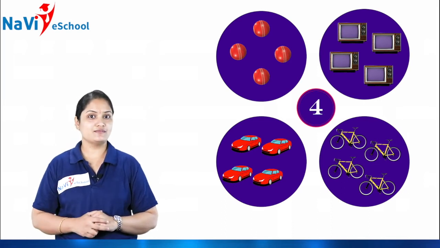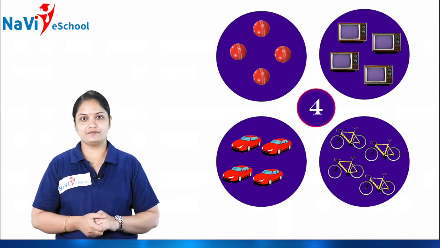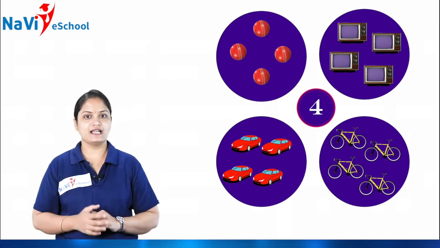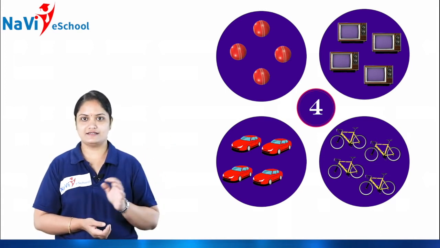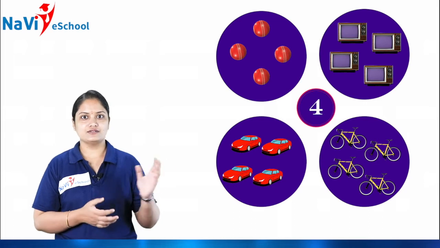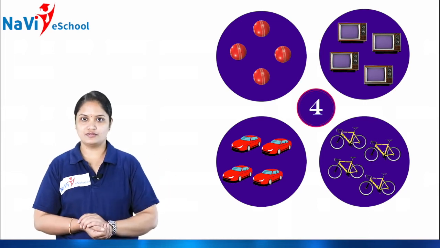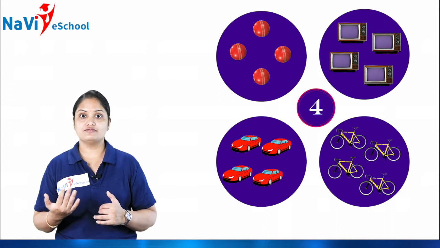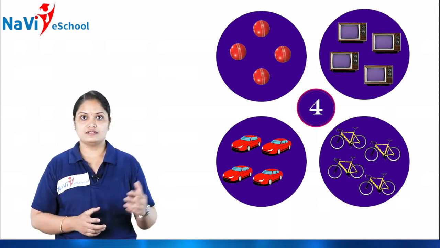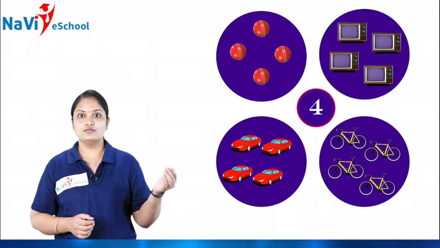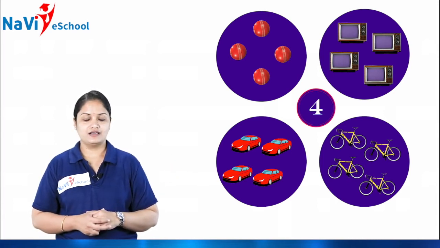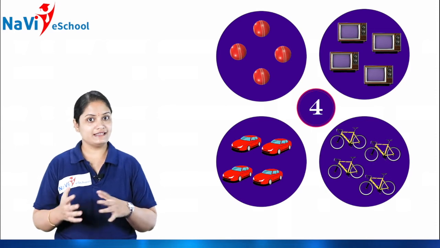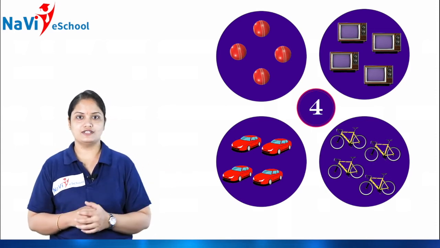How to write this number 4 then? Standing line, sleeping line, then again a standing line like this. So like this you have to write number 4. And what is the number name of this 4? See, F-O-U-R, 4. Got it, children? Another example we have on the screen.